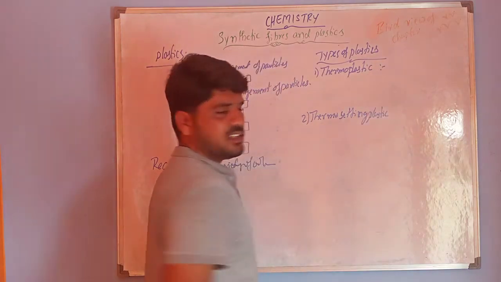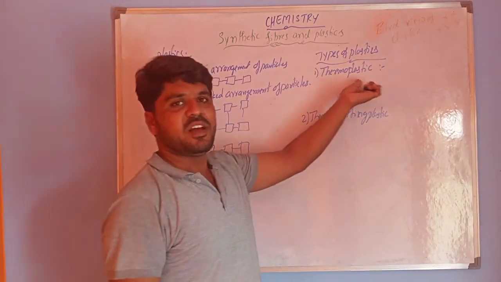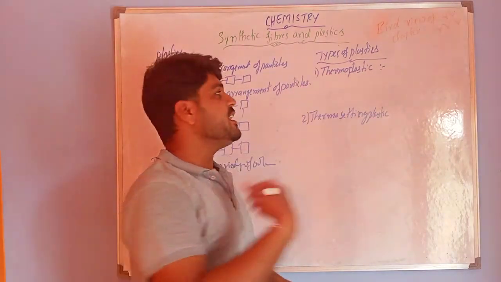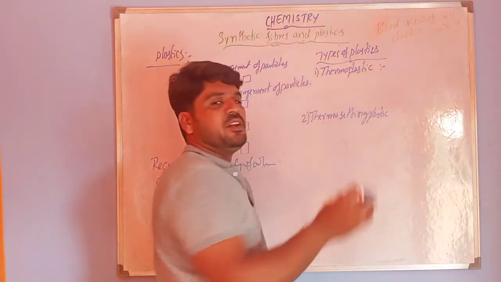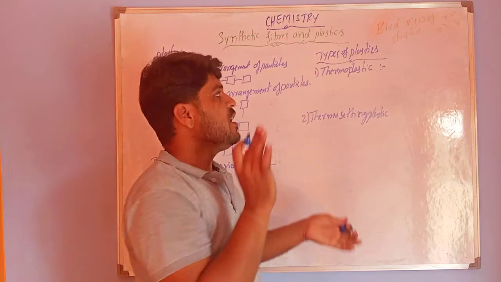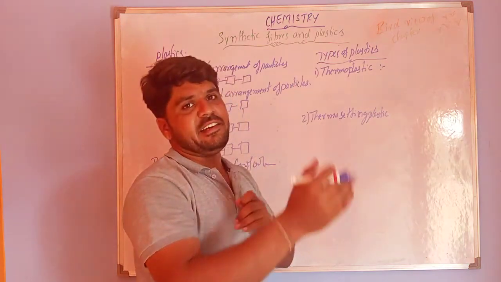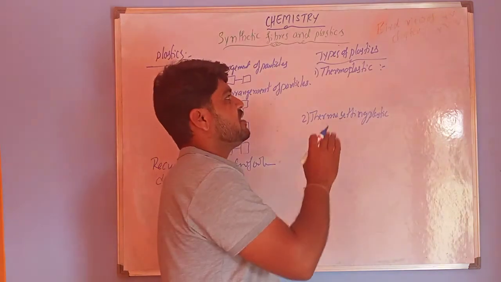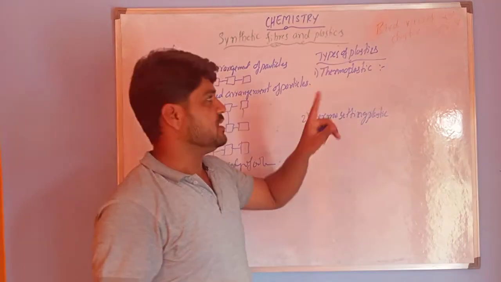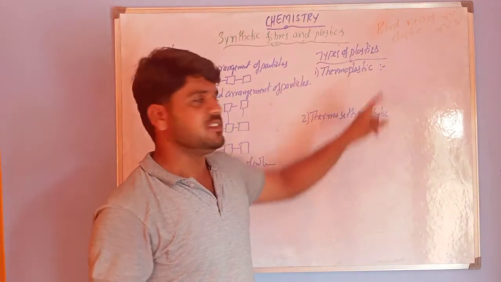So thermoplastics, thermo means heat. If you give heat to the plastic, it will be softened or molded repeatedly. So the plastic that you can mold or soften many times, that we call thermoplastics.